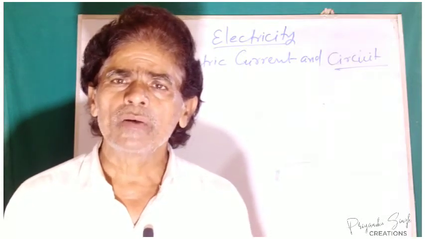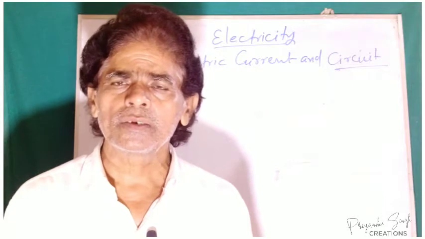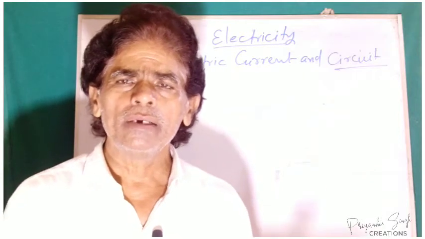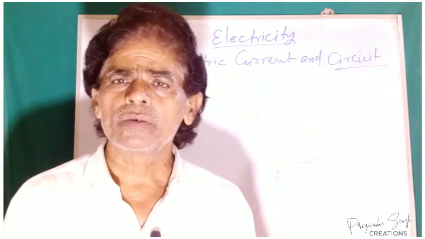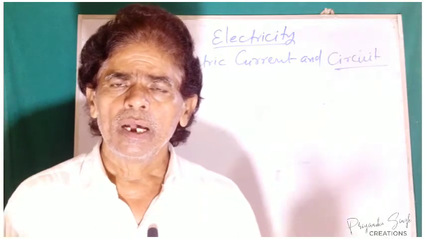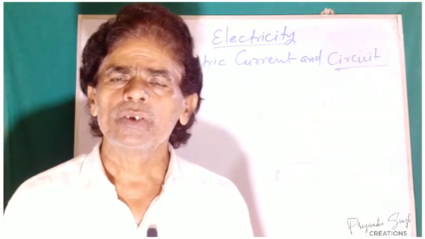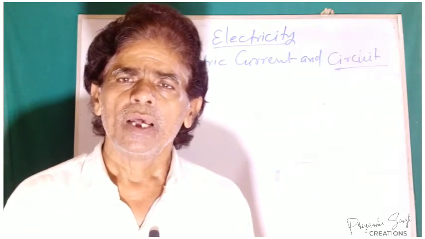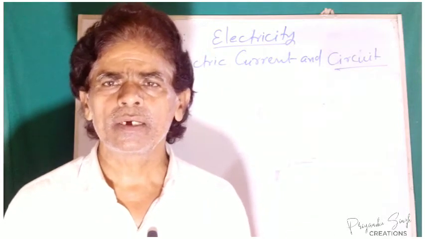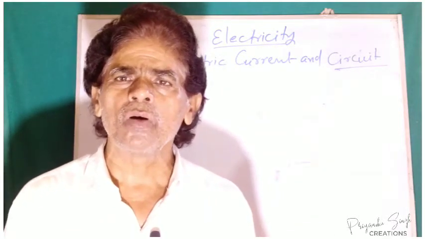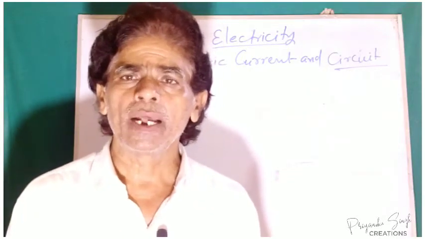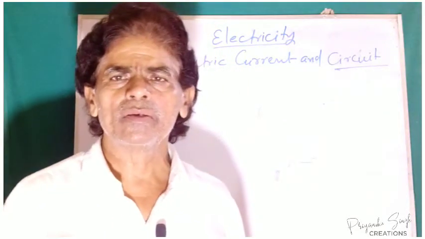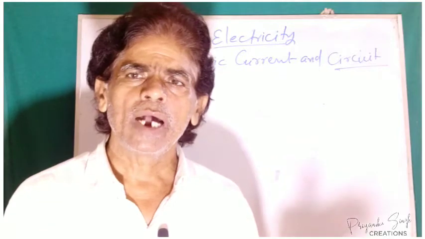The movement of electrons from one terminal to another across the wire or conducting material between the two terminals, which is closed, is called an electric circuit. So what is an electric circuit? It is the closed path of the movement of current between the positive and negative terminals of the charged bodies.